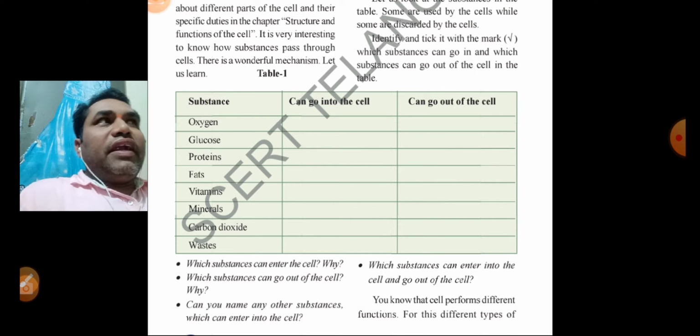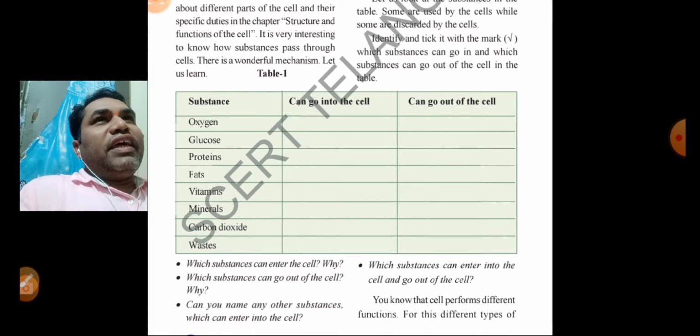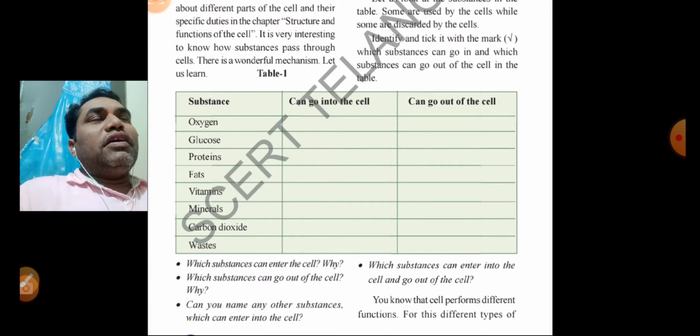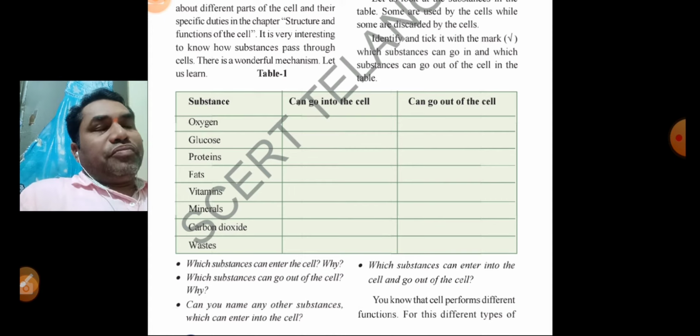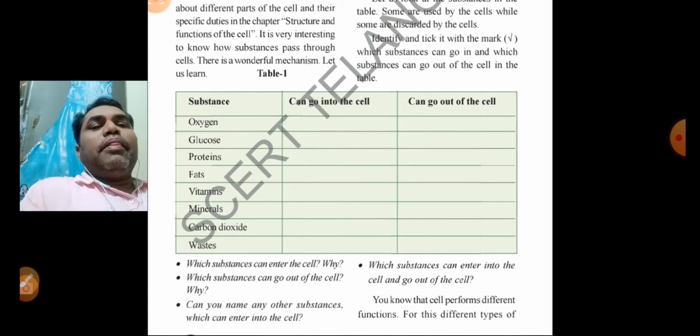Because they are the energy giving substances needed by the cell, so they go into the cell. Whereas two components, carbon dioxide and waste, come out of the cell because they are poisonous. If they remain in the cell, it will be damaged, so the cell sends out these materials, carbon dioxide and waste.